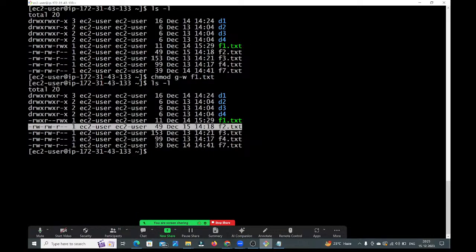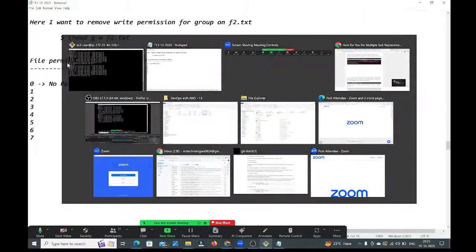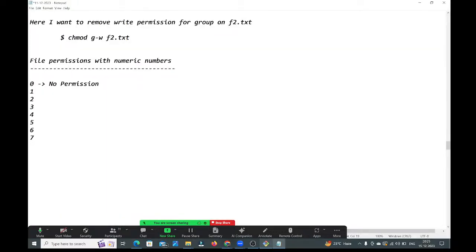Two hyphens mean there is no write and execute permission. Coming to numeric numbers, 0 represents no permission. What about 1? 1 represents only execute permission.